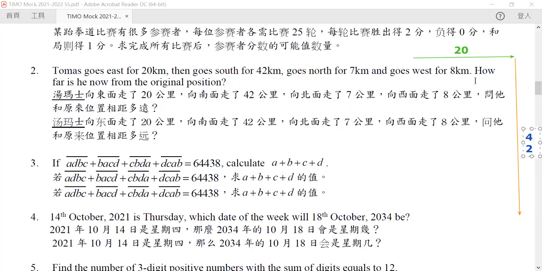And then it immediately goes back up for 7. Now it comes up to this. And finally, it will go west for 8. So it will go west for this.